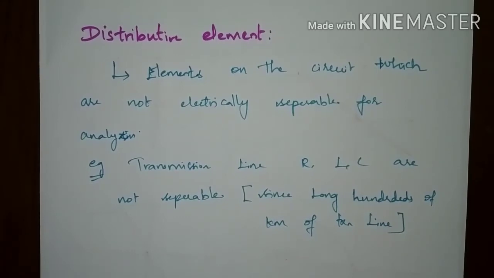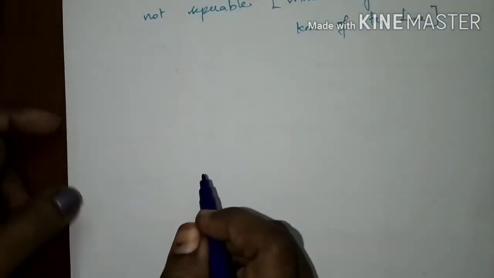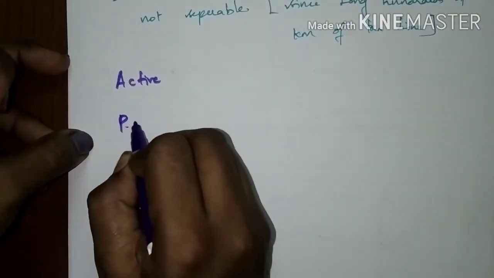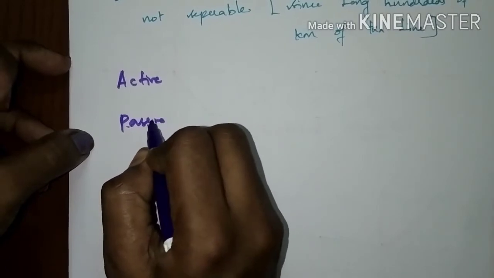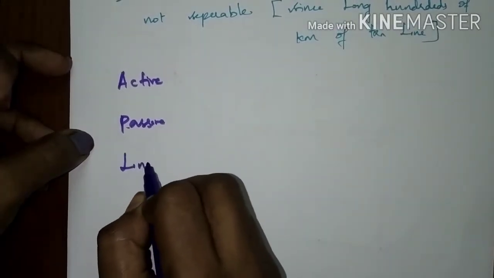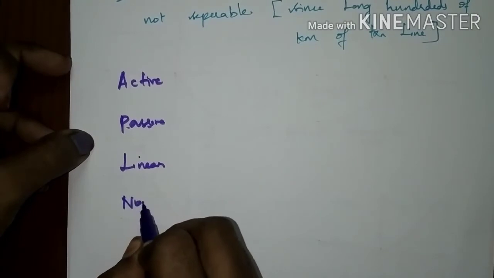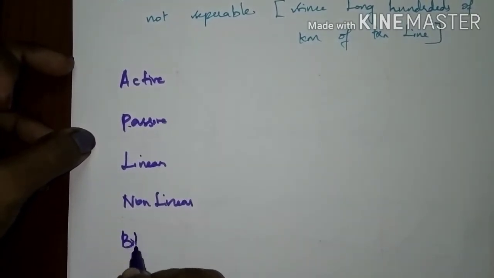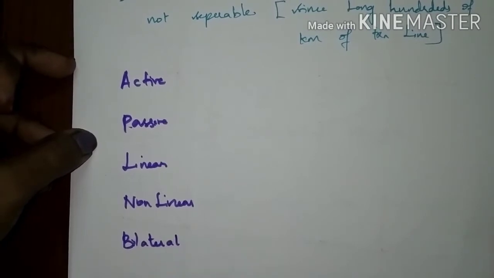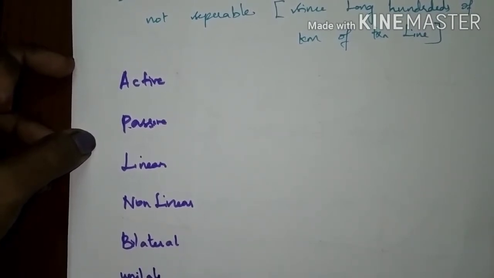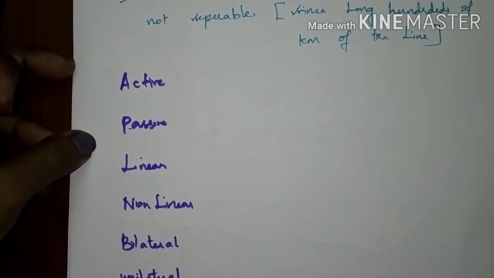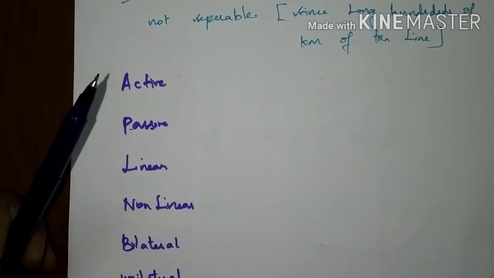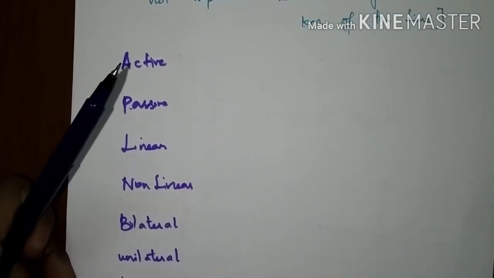We can rewind together the different types of elements: active element, passive element, and based on the waveforms, linear, non-linear, bilateral, unilateral, and lumped and distributive elements. These are the different types of elements which occur in electrical circuits.